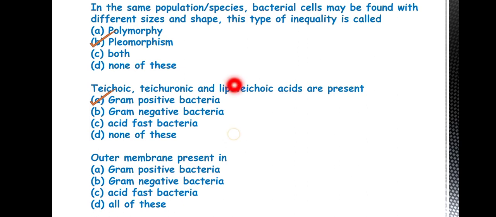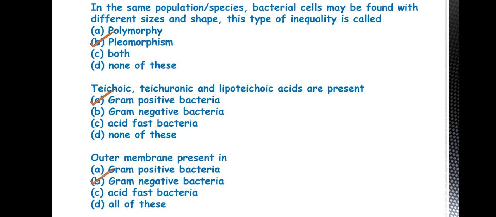So based on the constituents of the envelope, the bacteria are classified into these three groups. Okay, these all contain different types of envelopes. If you want to know more about this, I have already uploaded a video on bacterial cell envelope. Please see that.